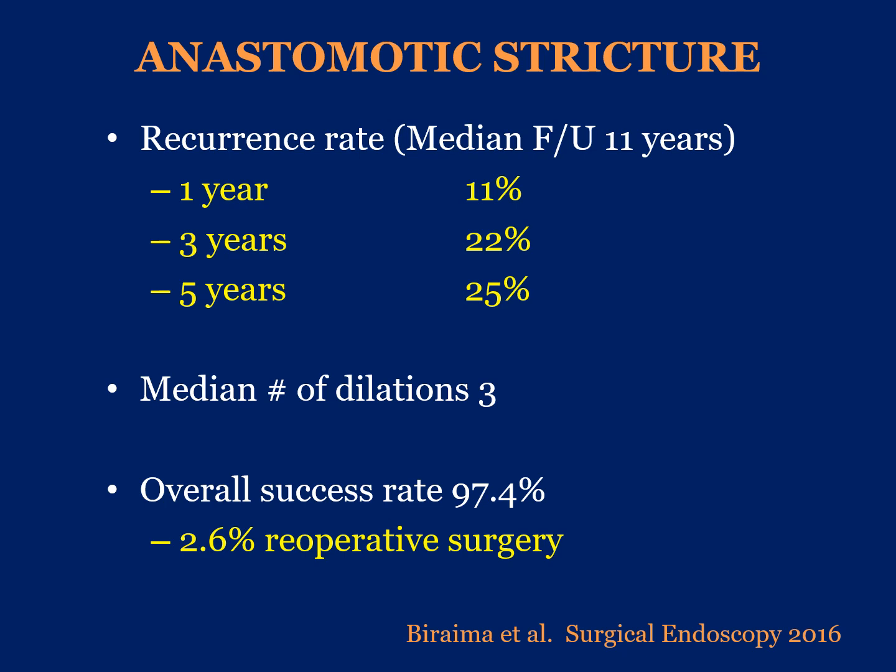With a median follow-up of 11 years, recurrence rate was 11% at 1 year. It doubled at 3 years and stabilized at 5 years at 25%. The patient had a median number of dilatations of 3. Overall success rate was 97%, with the majority of patients managed endoscopically. Less than 3% required operation. The key message from this slide is that endoscopic dilatation of anastomotic stricture is highly successful, but it's important to follow the patient, as up to 25% of them will redevelop stricturing that requires additional intervention.